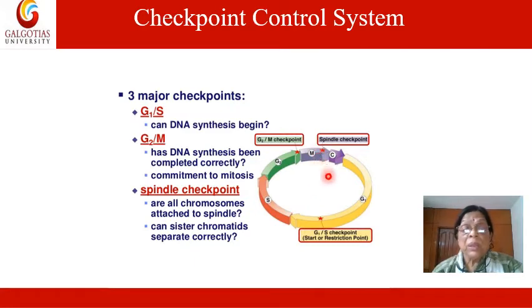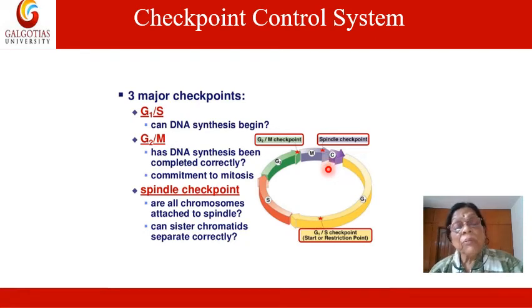At this point, it is decided whether the cell is committed to mitosis or not, or whether the DNA has replicated correctly or not. If it is incorrect, it is stopped here and the cell has to then repair the DNA. Now, if the DNA is repaired, fine. But if it is not repaired, then the cell may come to a silent state, which is known as the G0 phase.